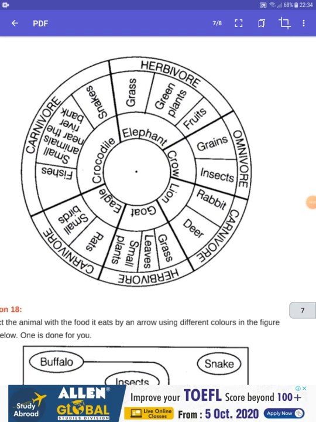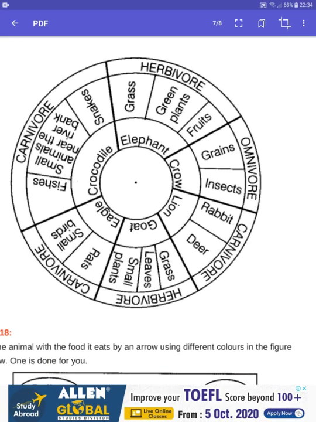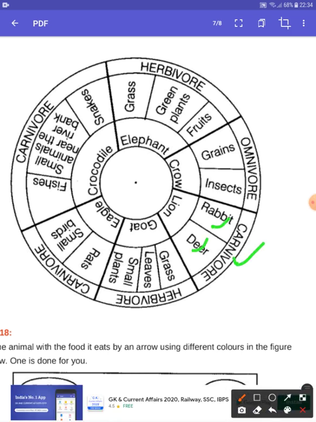So here is the solution. Lions are carnivorous and they eat rabbit and deer. Goats are herbivorous. They eat grass, leaves, small plants. Eagles are carnivorous. They eat rats and small birds. Crocodiles are also carnivorous. They eat fishes, small animals near riverbank and snakes. Elephants are herbivorous. They eat grass, green plants and fruits. Crows are omnivorous. They eat grains and insects. Okay guys, so this is completed.